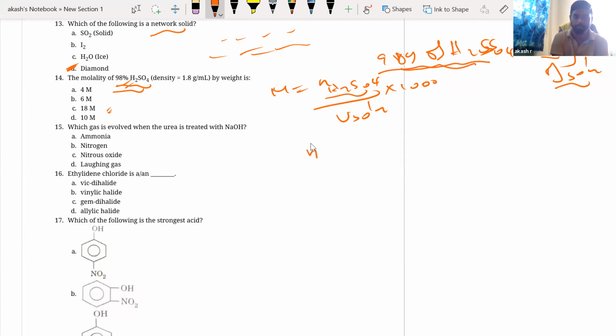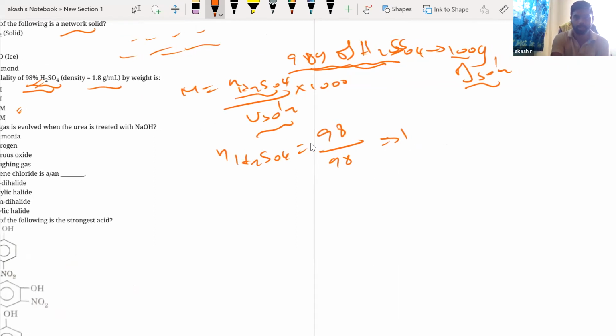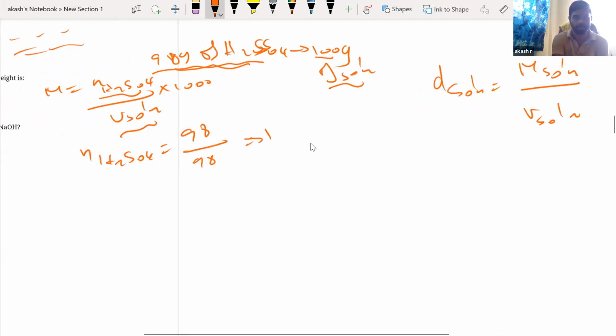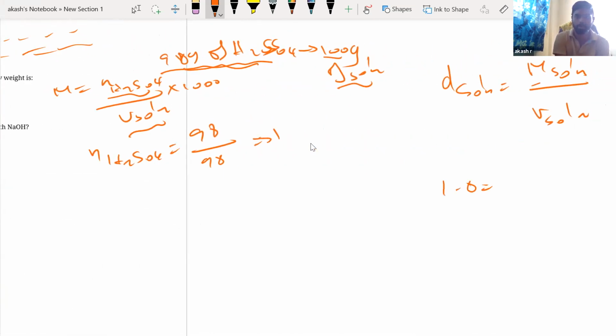I can easily find the number of moles of H2SO4. Number of moles is mass 98 divided by the molecular mass of H2SO4, which is also 98. So 1 mole. Now, how do we find the volume of solution? For that, density is given. Density of solution is mass of the solution divided by volume of the solution. Density is given as 1.8.